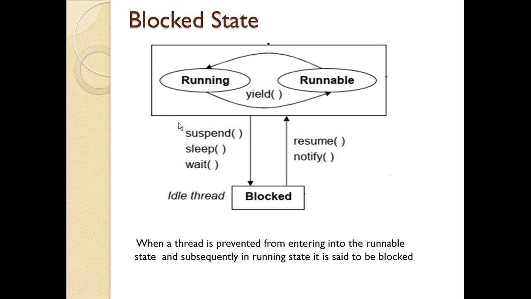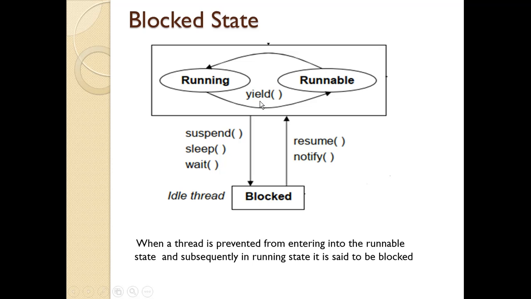The first method is suspend, where a thread is suspended until the resume method is called. The sleep method will be used to suspend the thread for a certain period of time. When the time period is finished, the thread execution will continue again. And the third method for suspending a thread is wait. When a certain event occurs, the thread will be suspended using the wait method, and again its execution will continue with the help of the notify method.